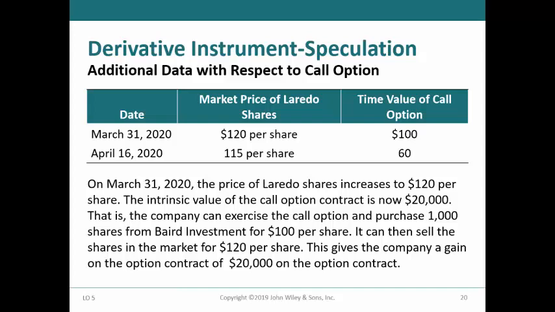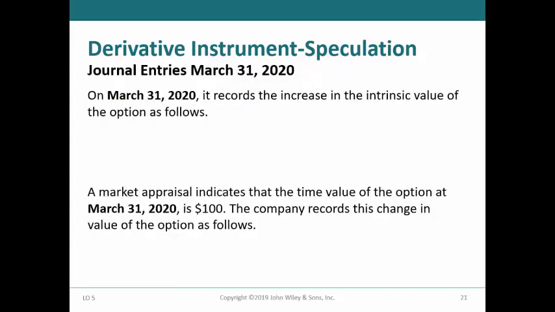The time value of the call option is now $100, which reflects that there is less time before the option expires on April 30th. Before the option expires, the market price declines to $115 per share on April 16th, at which time the time value is $60. Baird chooses to exercise the option at that time. Baird's recording of these entries will be shown in the next slides.